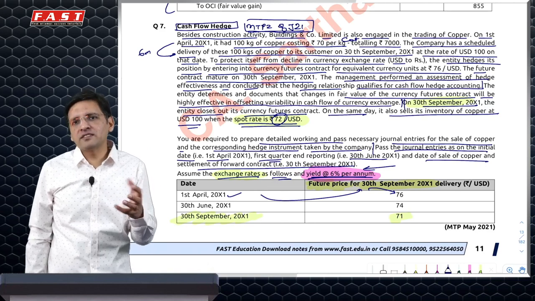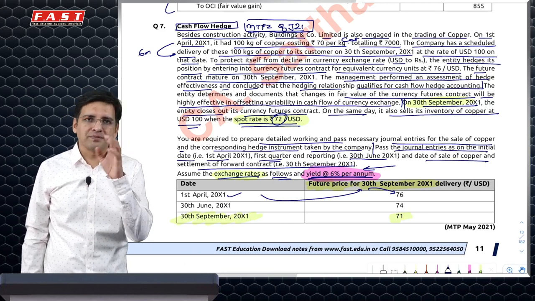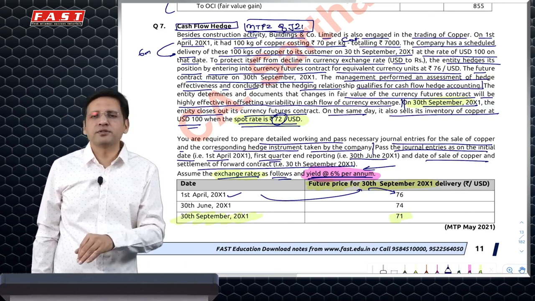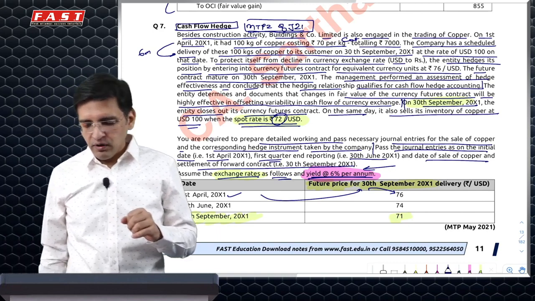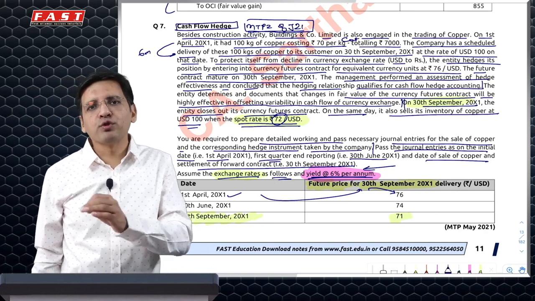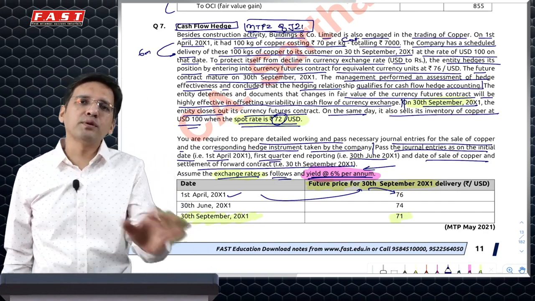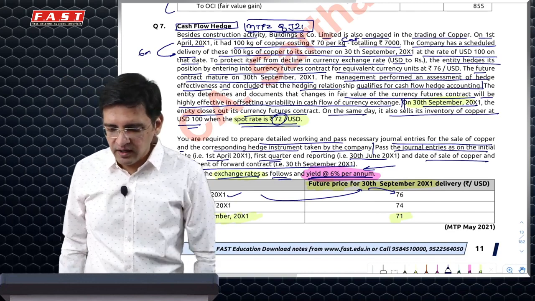Either they will give you an interest rate and certain factors and ask you to calculate the premium of the option or the forward price. But here it is not. They have given the option or the forward contract price itself. So what the institute has done is very strangely used the 6% for discounting the future rates which are given, which is absolutely conceptually incorrect, but nevertheless we will still follow what they have done.